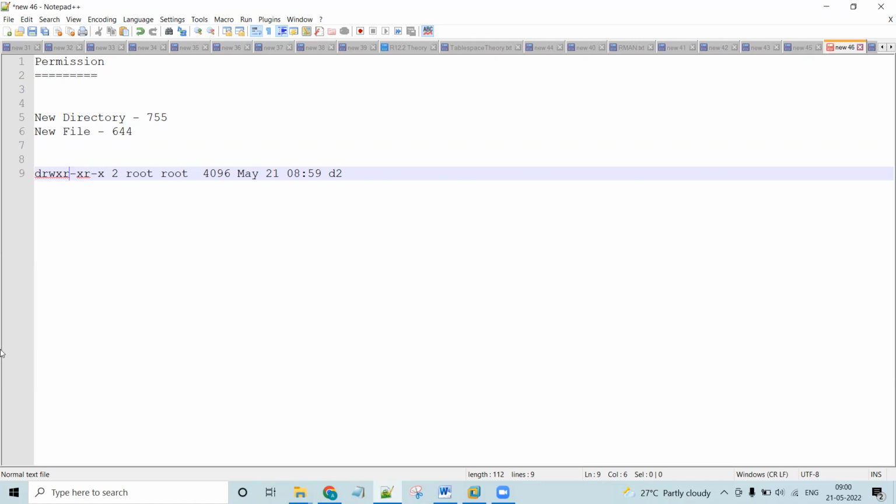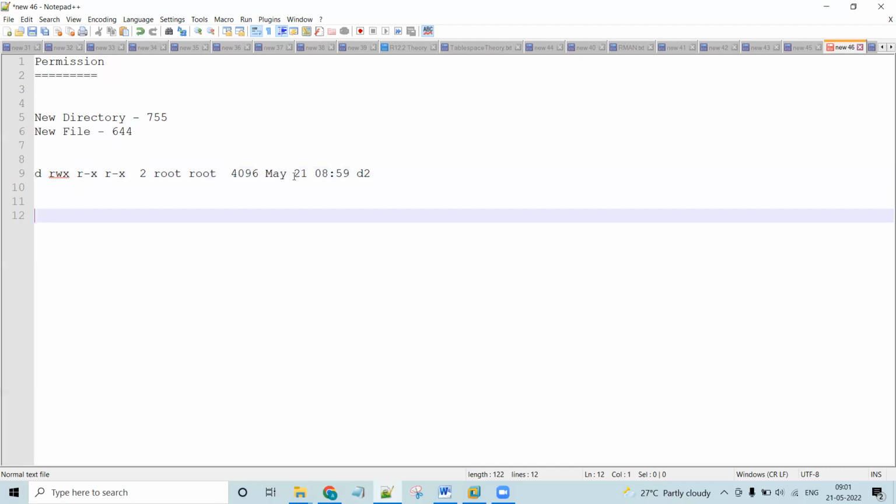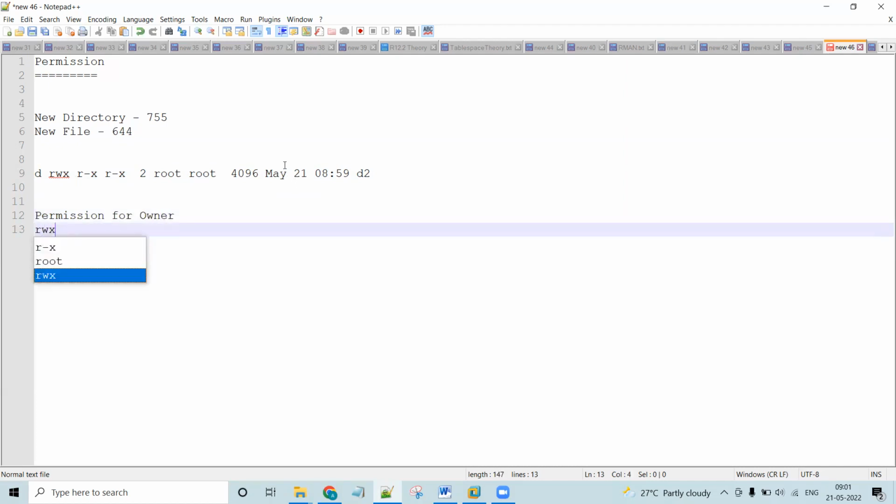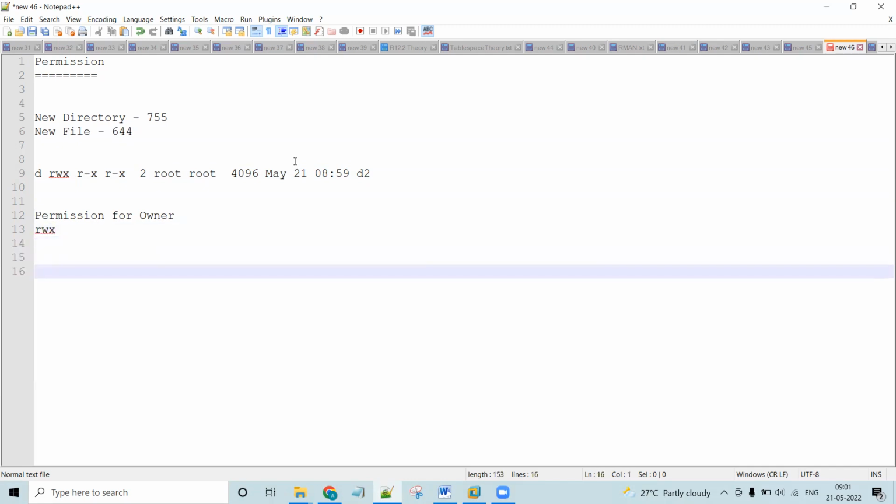To make it easy, do one thing. After the d, let's make some space. After 3 characters, again make some space. After 3 characters, again make some space. So the first 3 characters are the permission for the owner. So what is the permission for the owner? That is rwx.